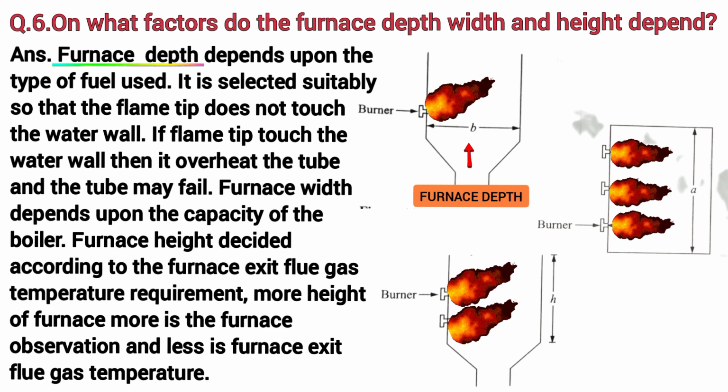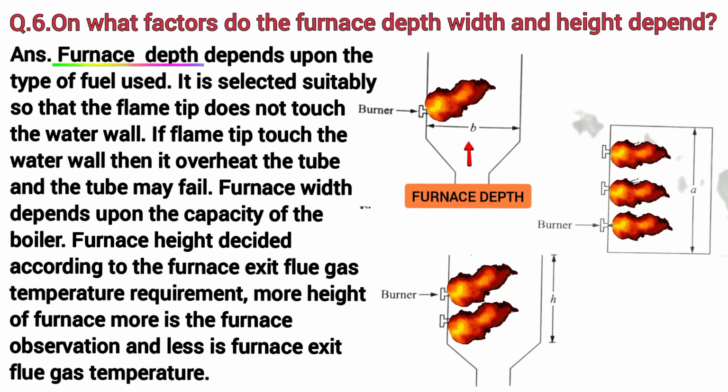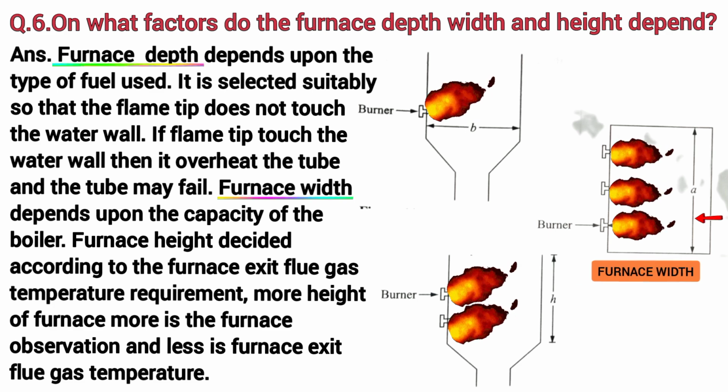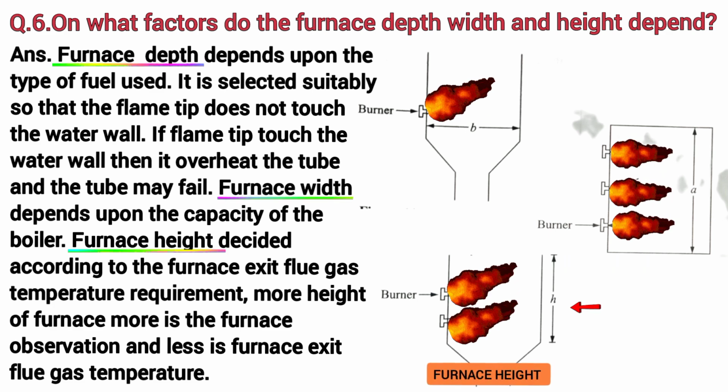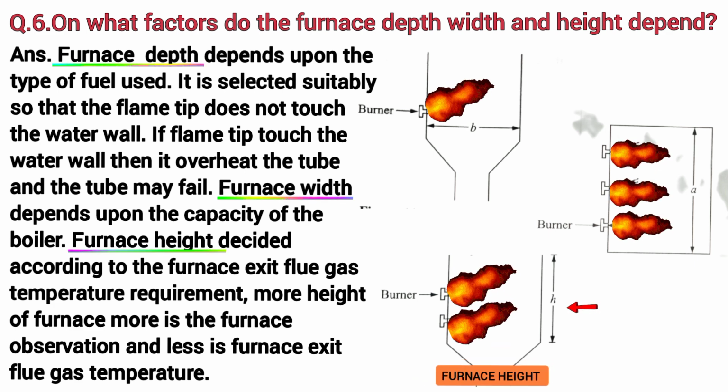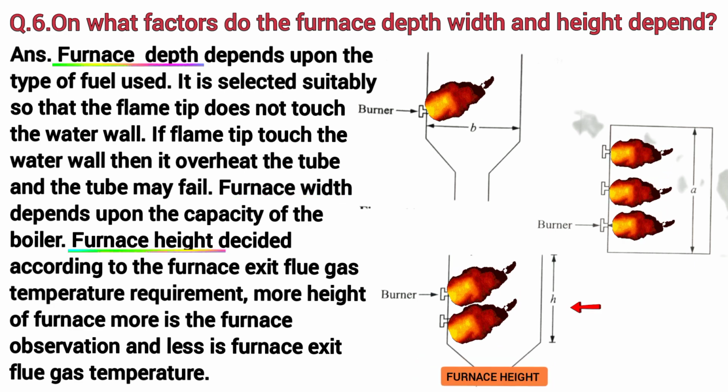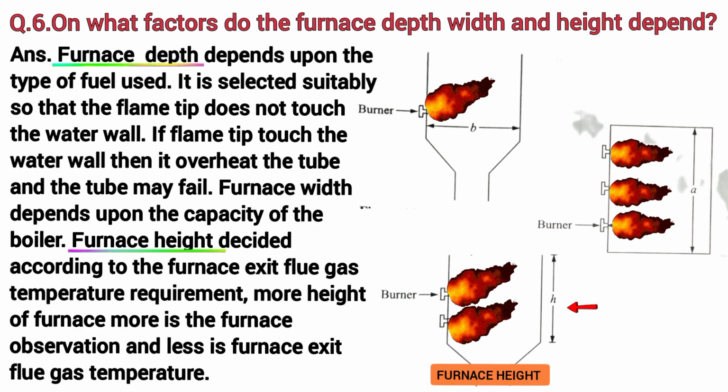If flame tip touches the water wall, then it overheats the tube and the tube may fail. Furnace width depends upon the capacity of the boiler. Furnace height is decided according to the furnace exit flue gas temperature requirement. More height of furnace, more is the furnace absorption and less is furnace exit flue gas temperature.